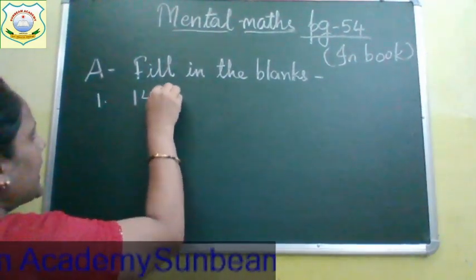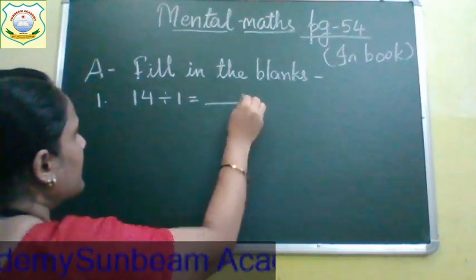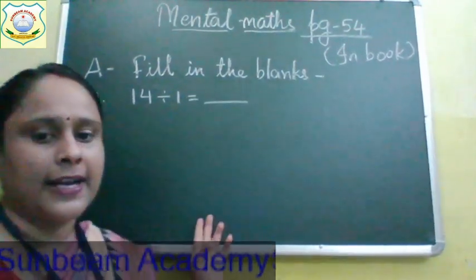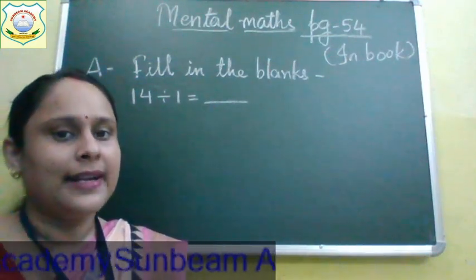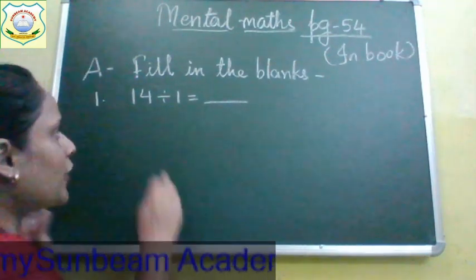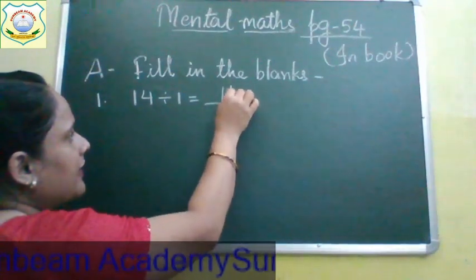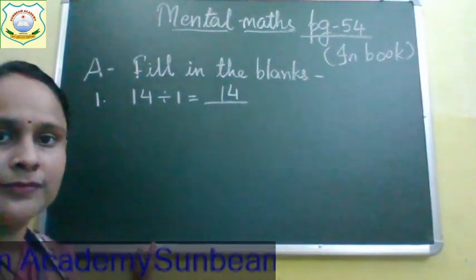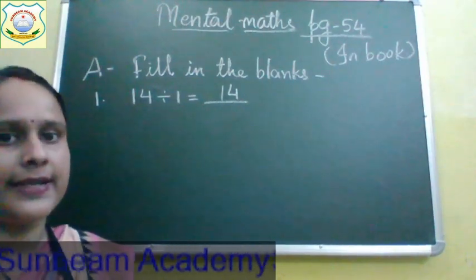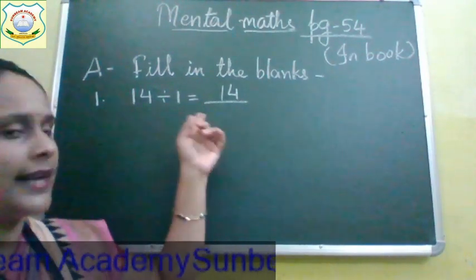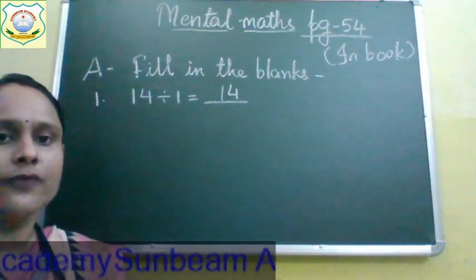14 divided by 1. If any number is divided by 1, your answer is the number itself, isn't it? So 14 divided by 1, we will get 14. Okay. So write down 14, children. Mental maths, write today's date. Okay, and then write the answer. Your first answer is 14.